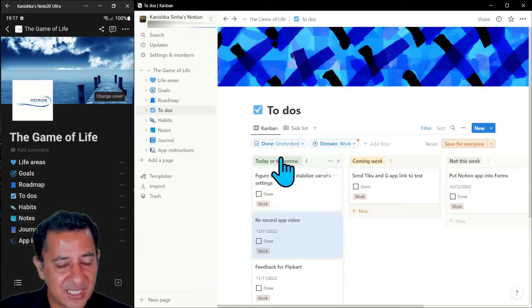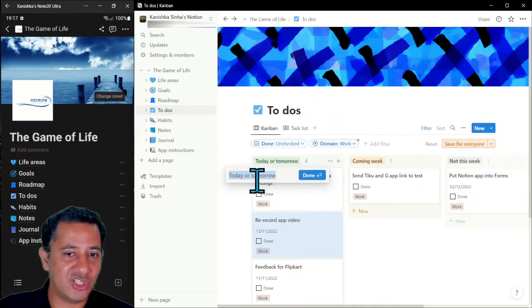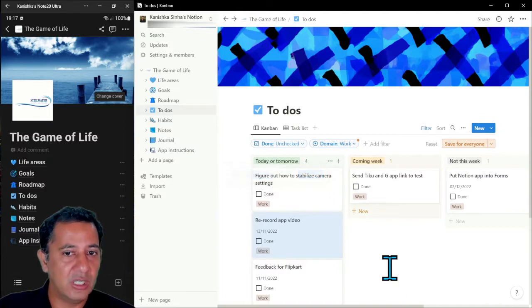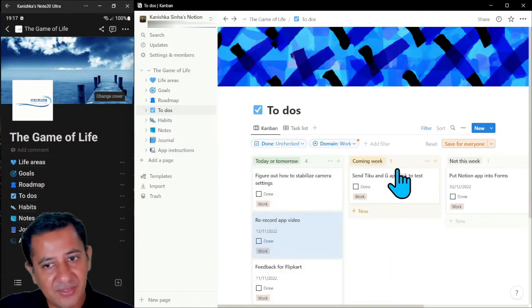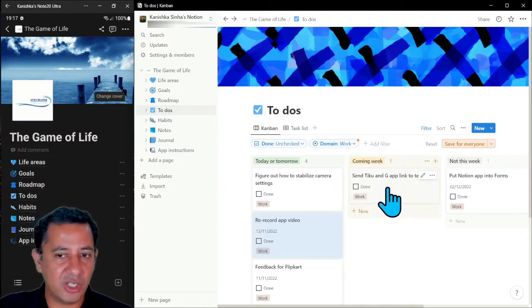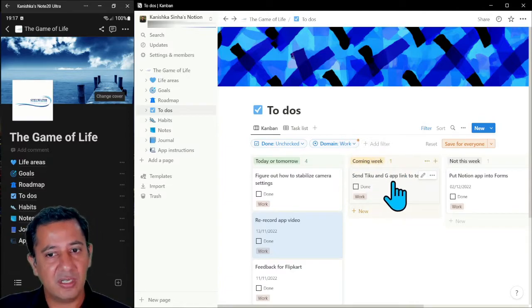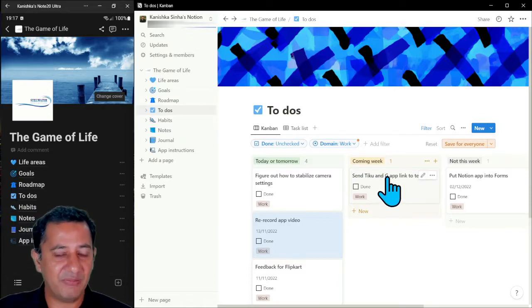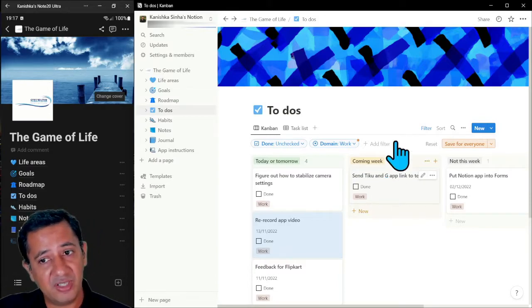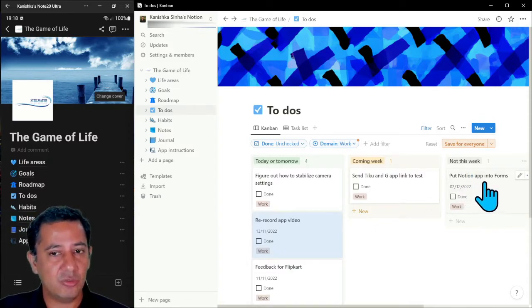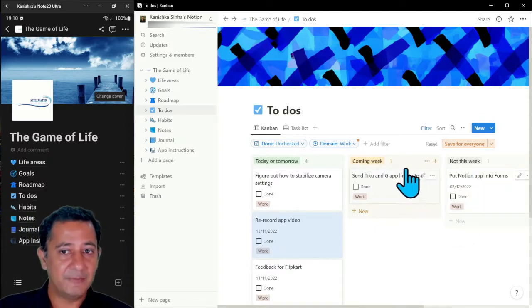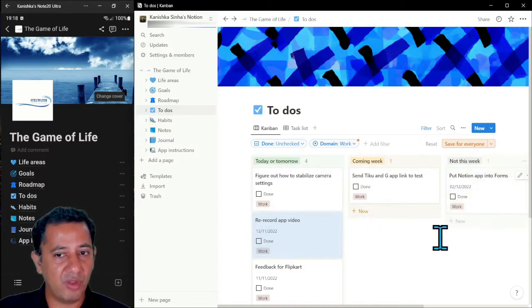Now these buckets, this is how I'm sorting it, but you can easily just change the headings to whatever works for you. I have one bucket for things I'm going to do today, if not today, tomorrow. Then there are things that I'm going to be doing next week. So I'm going to send Avantika and Girish the link so that they can practice on the app and give me their feedback, etc. Then after they've tested it, maybe next month what I'm going to do is incorporate this app into part of our virtual program, etc. Right? So move it around. This is one way of viewing it.